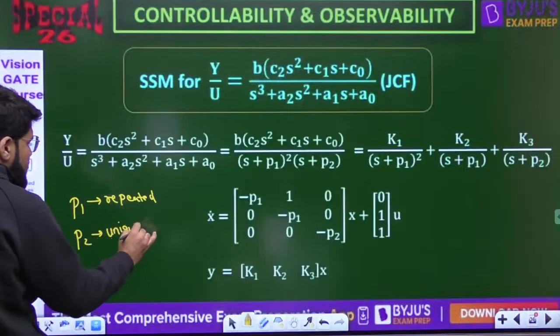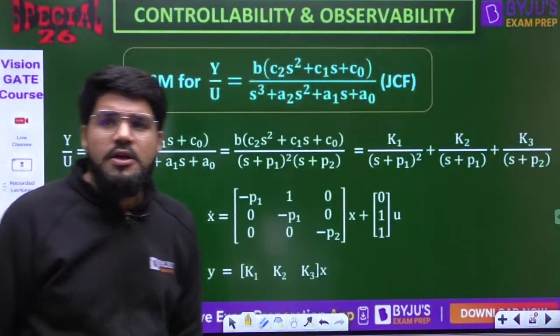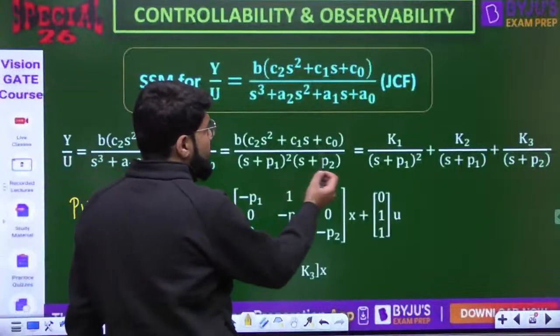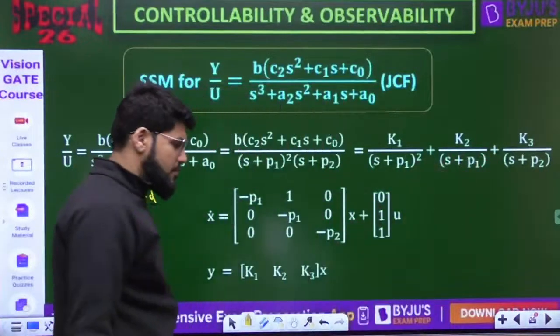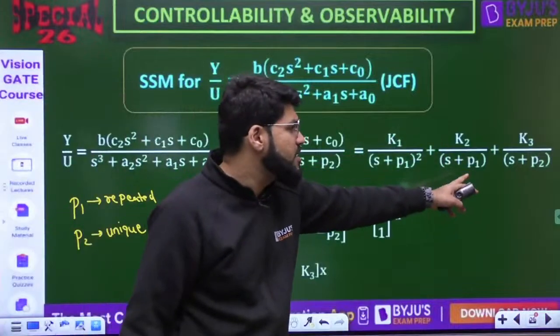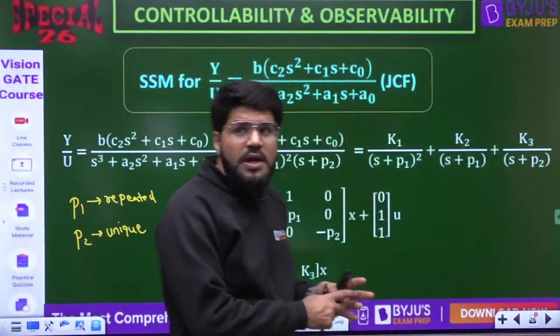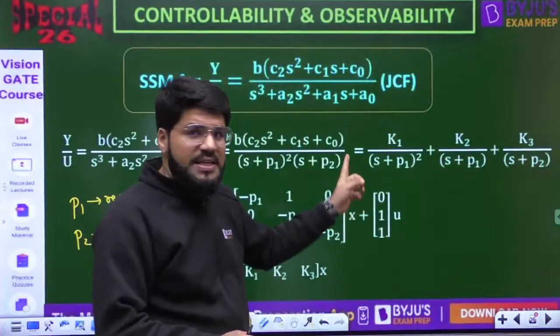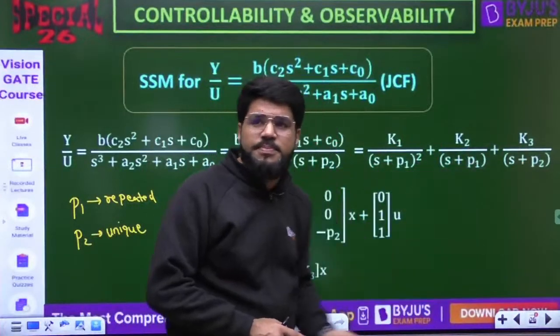That comes only once. So when you have the repeated pole case, once again I first split this into partial fractions. I write it as k1 upon (s plus p1) whole square plus k2 upon (s plus p1) plus k3 upon (s plus p2). Please note that the first term is (s plus p1) square, then s plus p1, and then the s plus p2 term.